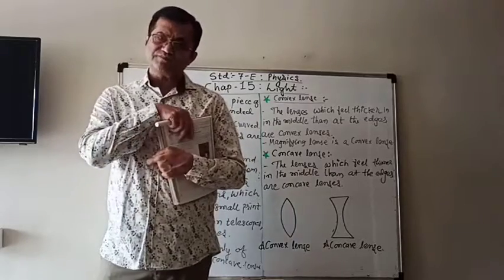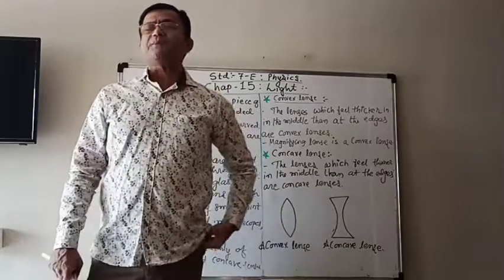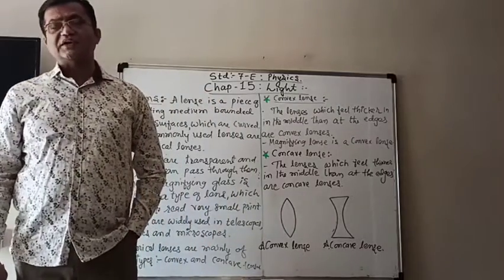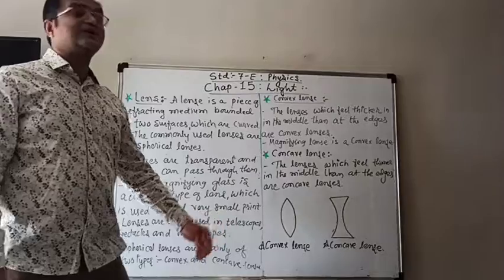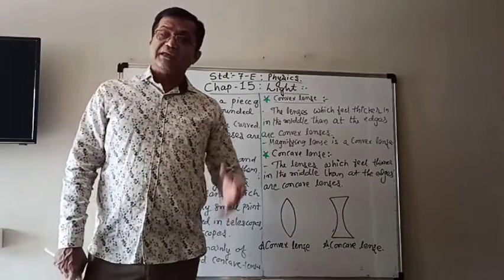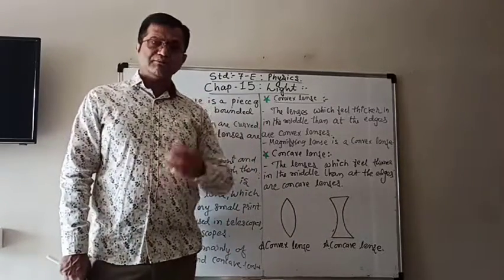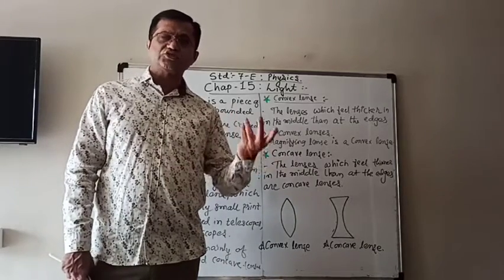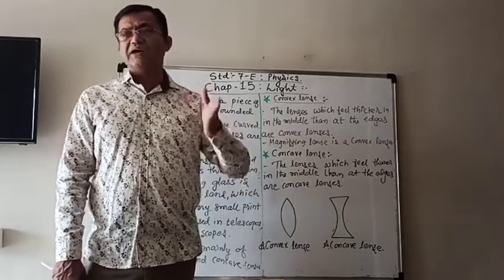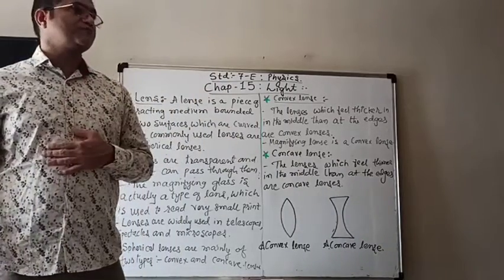Similarly here also there are two types of spherical lenses, and those are convex lenses and concave lenses. Now what is the difference between them? Why is one called convex and why the other concave?